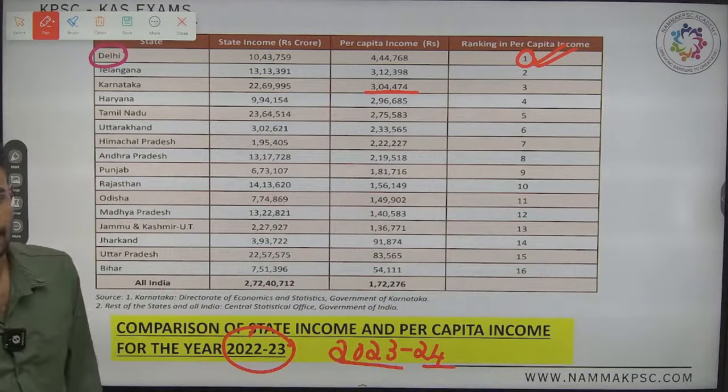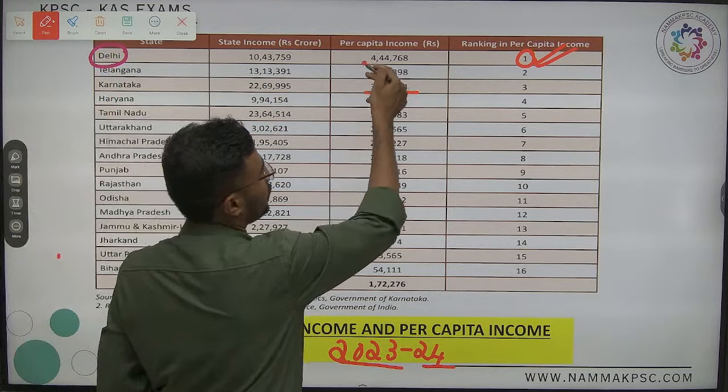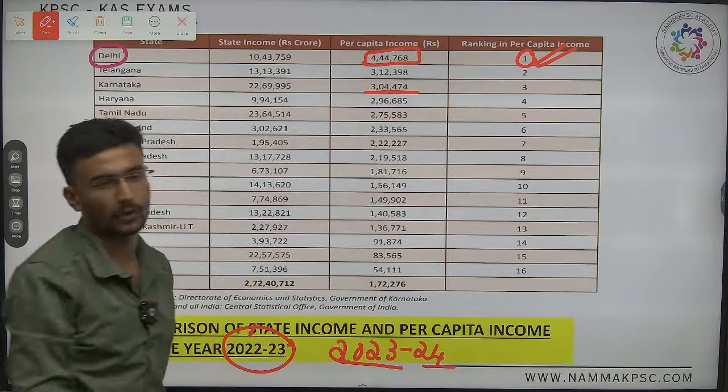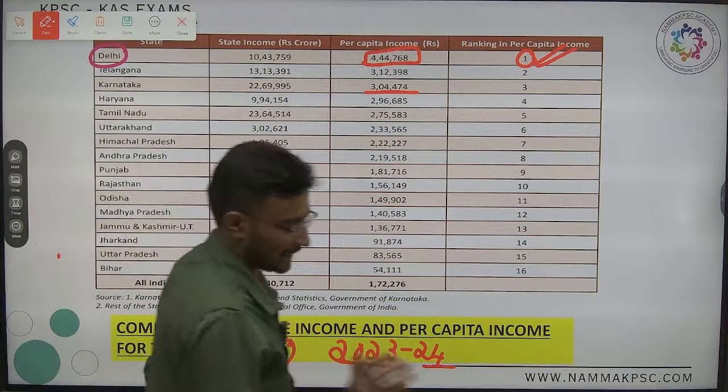What is the per capita income of Delhi? It is 4,44,000. Remember 444 at least. 444 is the per capita income of which one? The per capita income of Delhi.